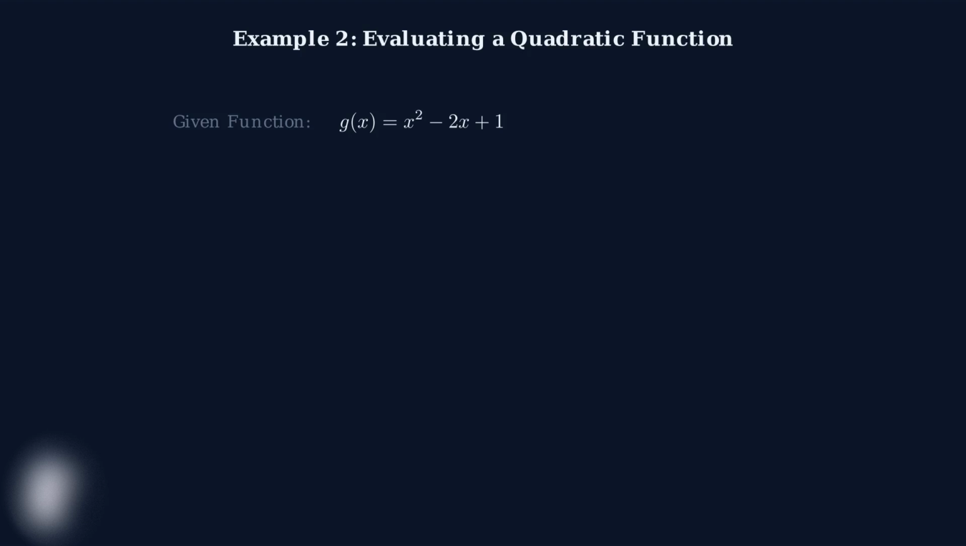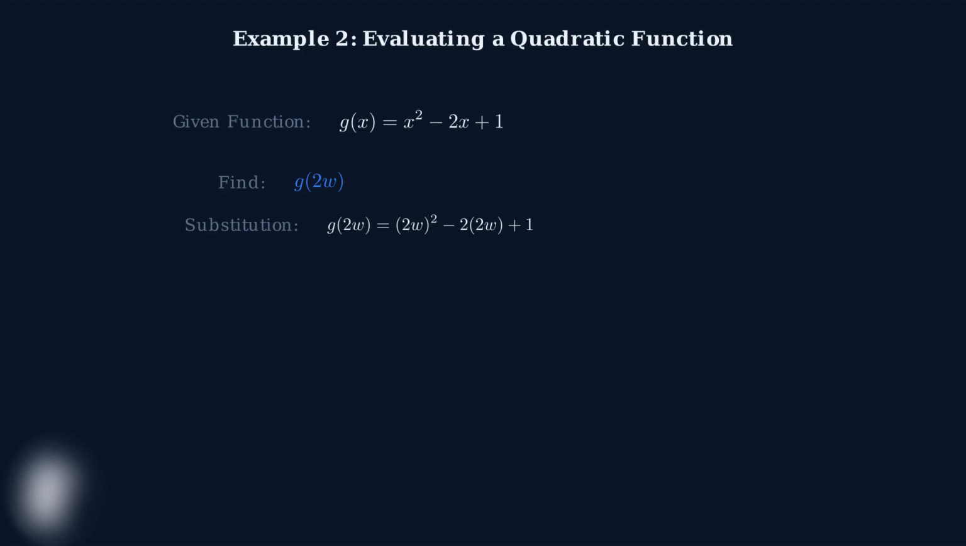Notice this is a polynomial with 3 terms: a quadratic term, a linear term, and a constant term. Our task is to find g of 2w. This means we need to substitute 2w for every x in our original function. We substitute 2w for every x in the function.